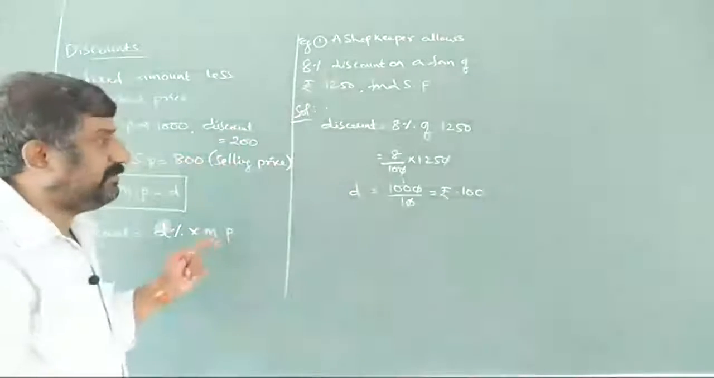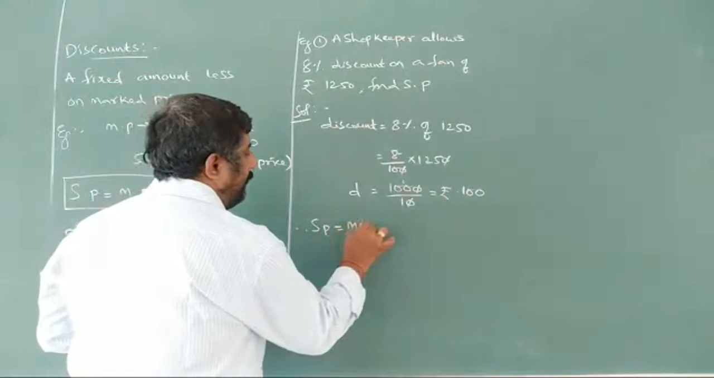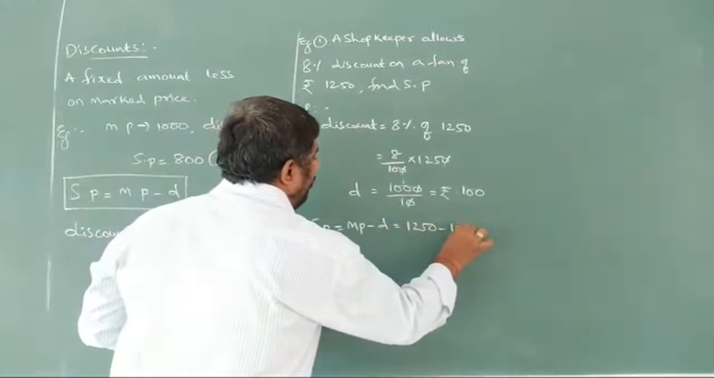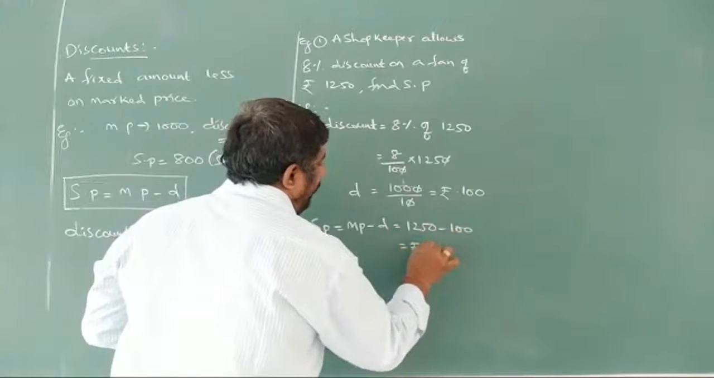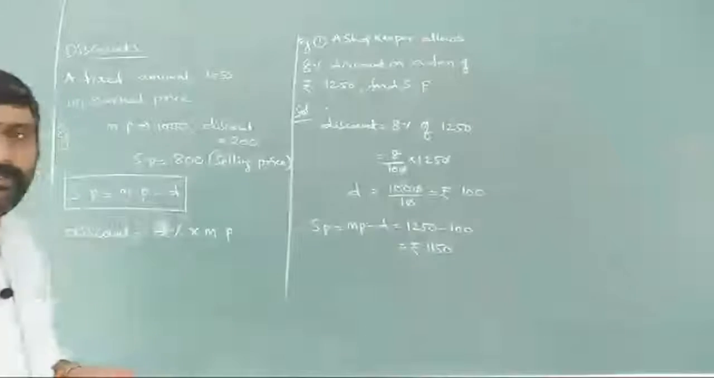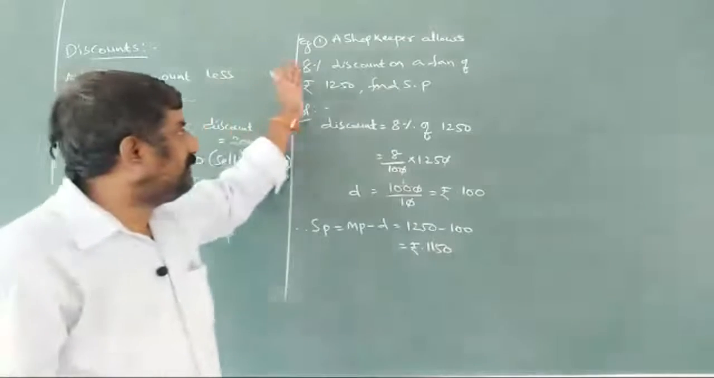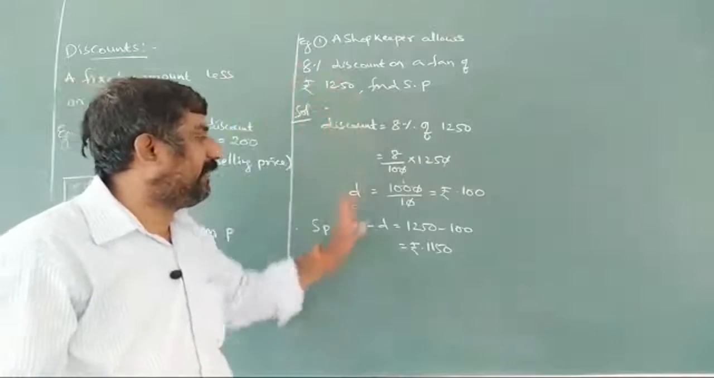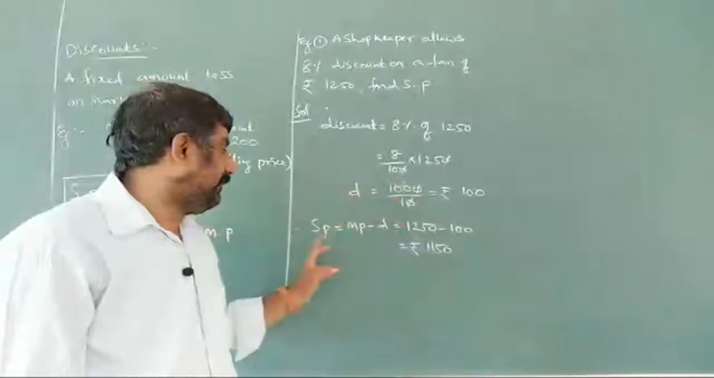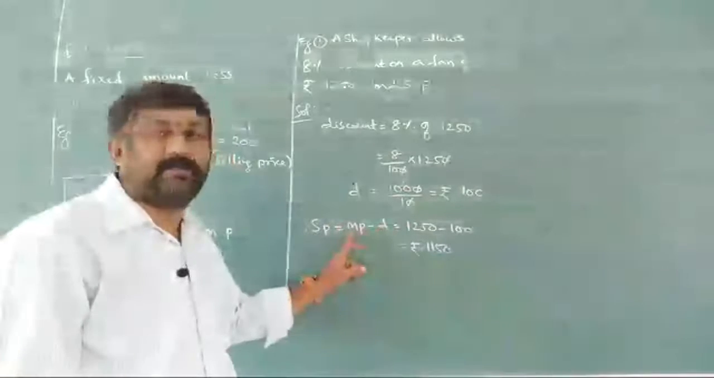How much discount is it? 100. So therefore, selling price can be given as marked price minus discount. Marked price is 1250, discount is 100, so he has to pay 1150. The customer has to pay 1150 rupees here. So like this, when the discount percentage is given on the marked price, first of all we find the discount, and after that the selling price by deducting the discount from the marked price.